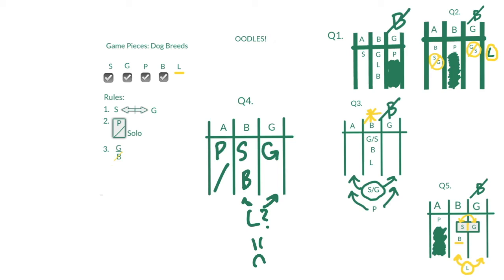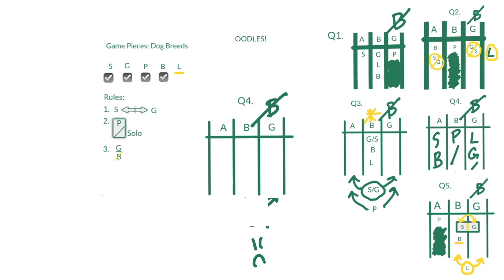Our next option is to put the poodle in B and the Labradoodle and Golden Doodle in kennel G alone, and if we close out that kennel G, then that just leaves the S and the B, and we know the S must be split from the G, so that is fine to go in kennel A, and the B, the Bernedoodle, was only forbidden from kennel G, and so that is also fine to go in kennel A. It looks like all of our dogs are completely determined.